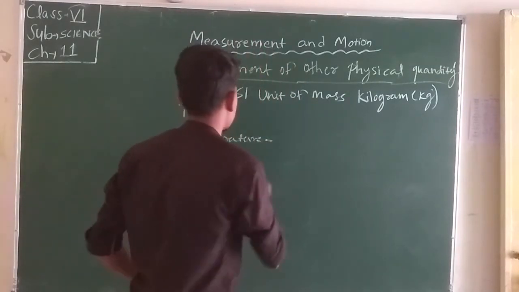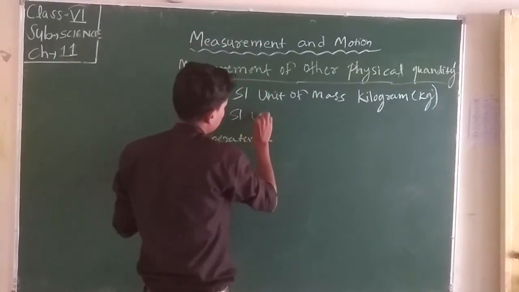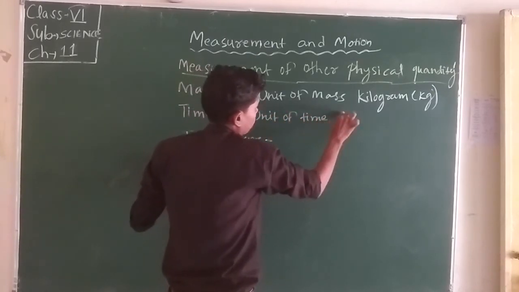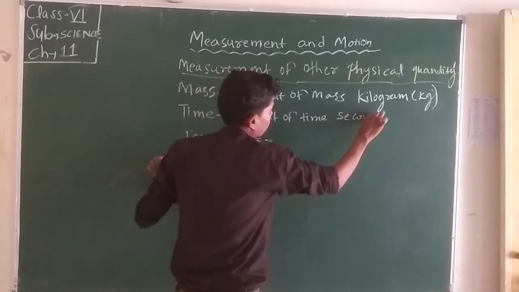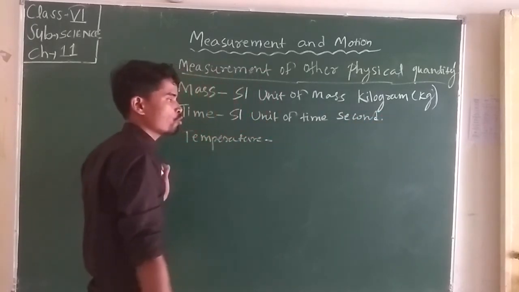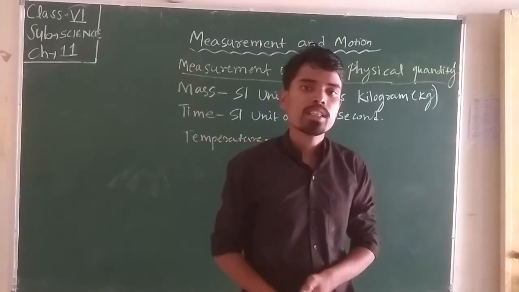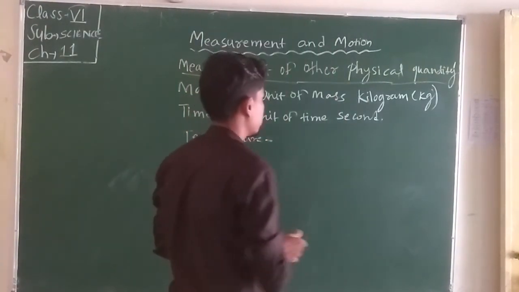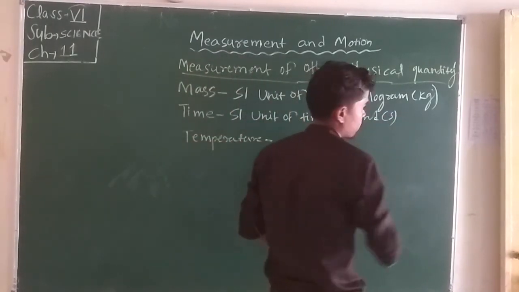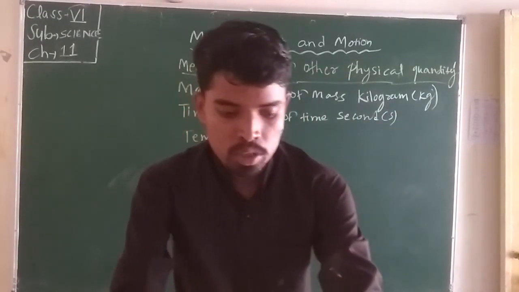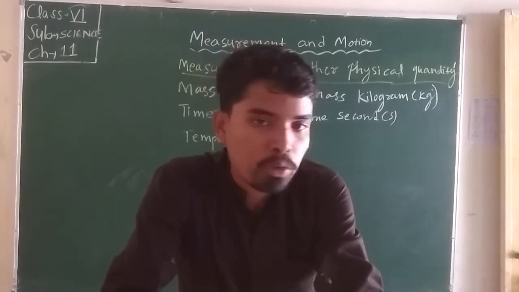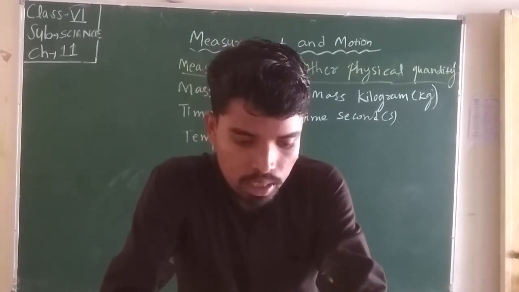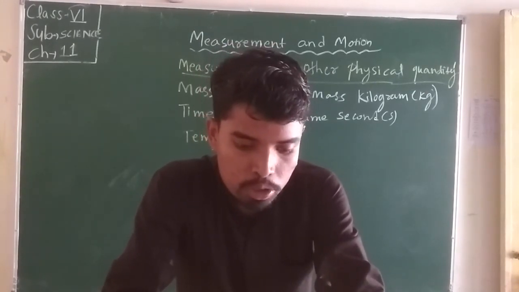The SI unit of time is the second, denoted by s. Different instruments can be used to measure time. Students, you know about instruments like watches, clocks, and also stopwatches.